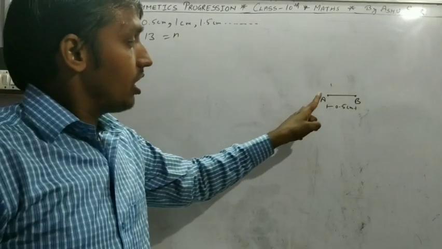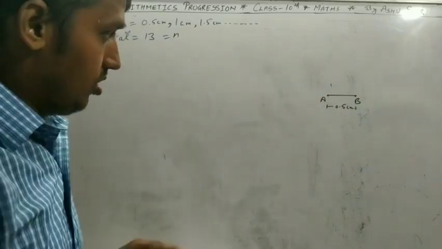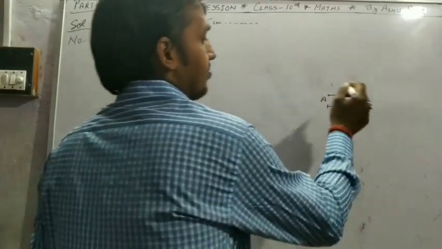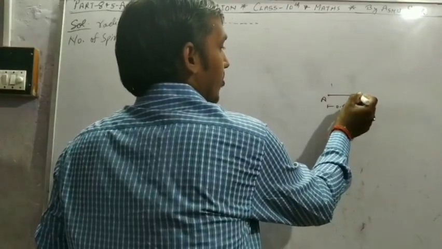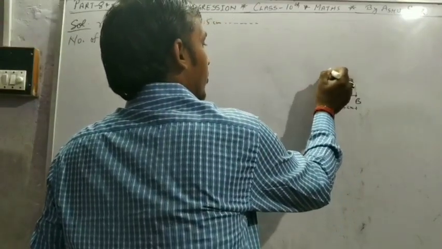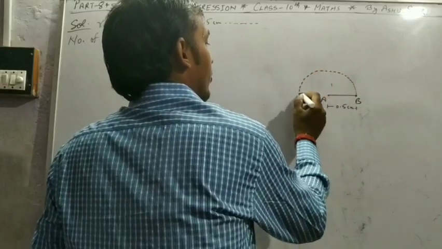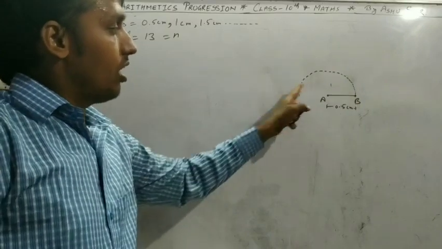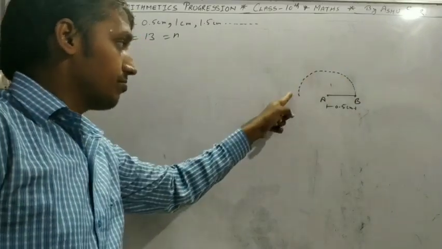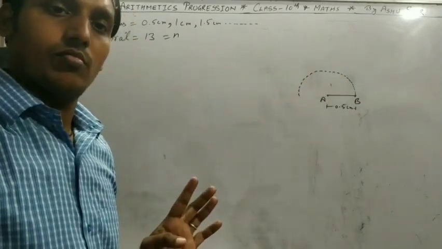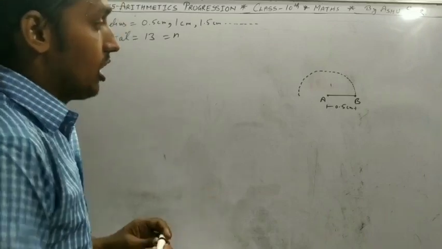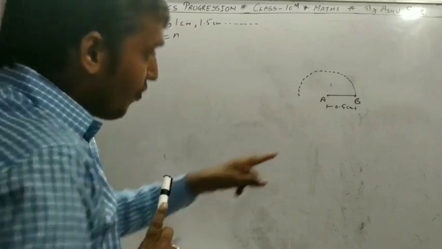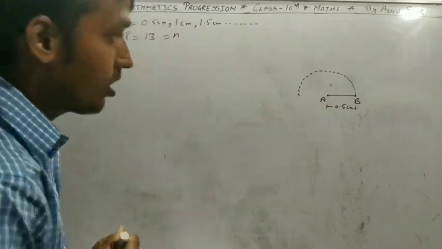If we take A as a center and of radius 0.5 centimeter, make the first spiral. The first semicircular spiral has a wire length. So the length of wire in the first spiral, what's the formula?